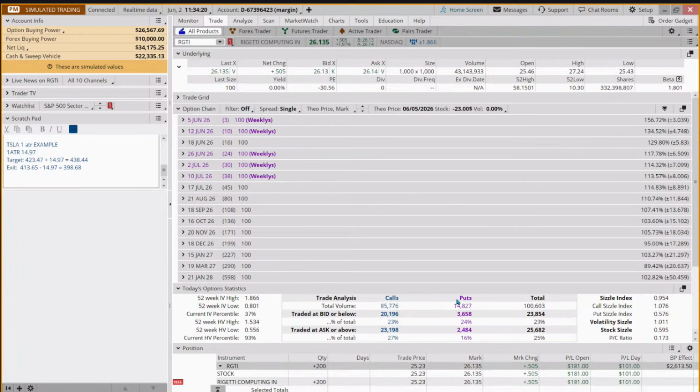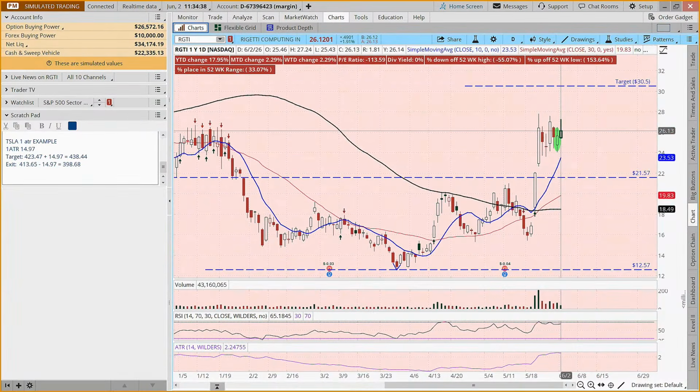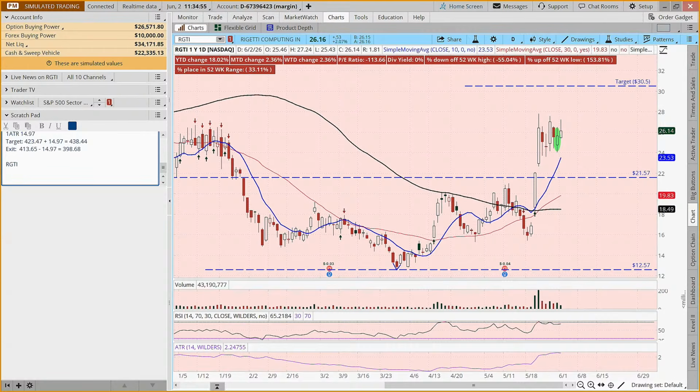Now, you might say, well, hey, these puts could be protective puts. They could be bullish. We don't know why these puts have been put on, or these, like for every call that's bought, there's a call that's sold, right? But this sentiment just seems to be skewed pretty bullishly. But could we just do a 1 ATR trade? And, you're saying, well, the movement is 2.24. Tesla was 14.97. Yeah, but this is a $26 stock. And so if we looked at that and said, well, let's give it a shot, RGTI, a 1 ATR example.